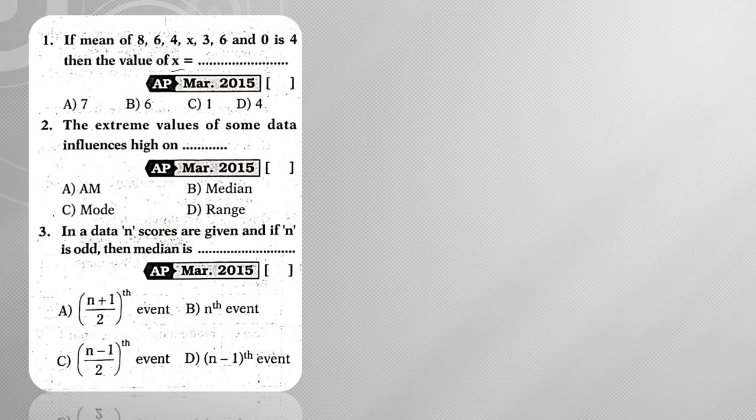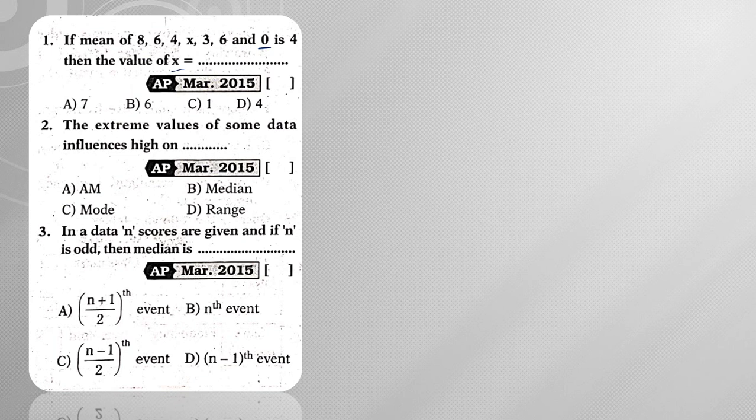So discussing the previously asked questions first, and later on we will go with the other questions. Right, first one: if the mean of 8, 6, 4, x, 3, 6 and 0 is 4, then the value of x is. Now if you observe here, 0 is also one of the observations, so it won't influence the sum, but it influences the mean value.